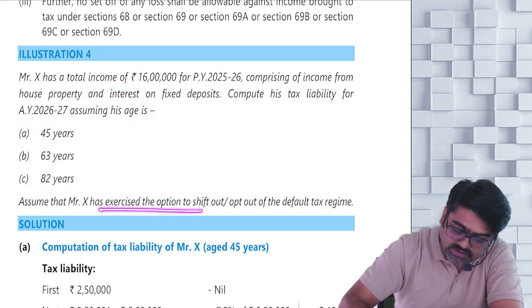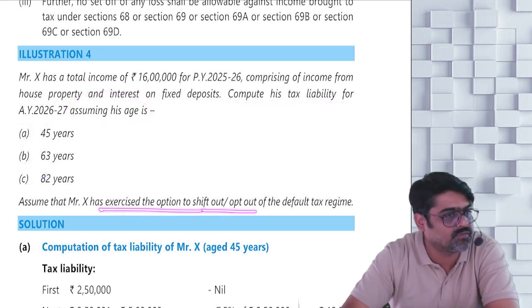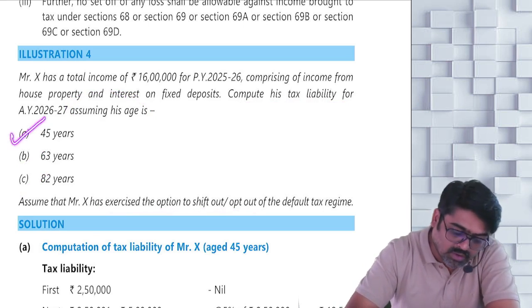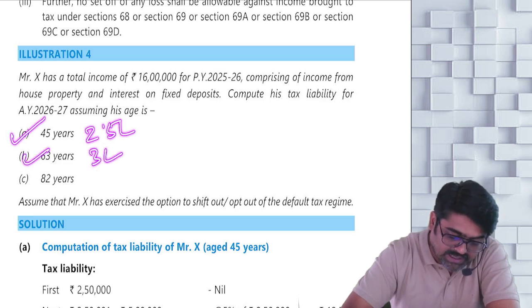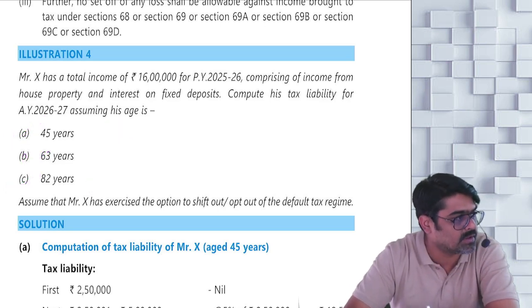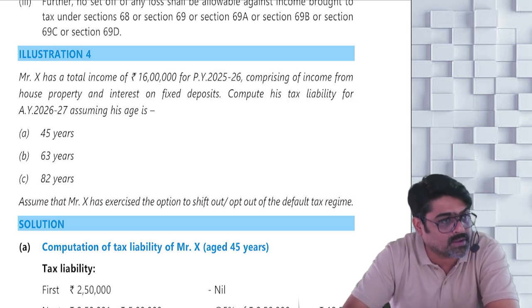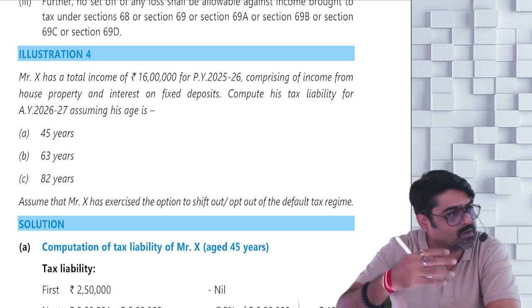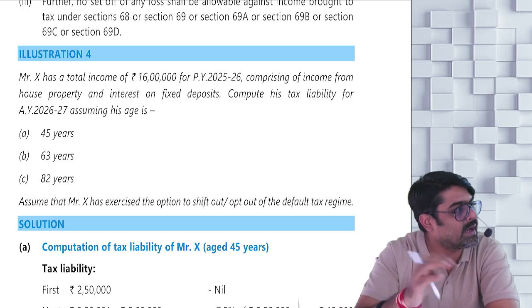Assume that he has exercised the option of shifting out. Shifting out means he is not a senior citizen. Basic exemption limit will be 2.5 lakhs. Here the basic exemption limit will be 3 lakh and here the basic exemption limit will be 5 lakhs. Yes or no? Up to 5 lakhs there will be no tax. Up to 3 lakhs there will be no tax. Up to 2.5 lakhs there will be no tax. Anything over and above that you will calculate tax and add what?